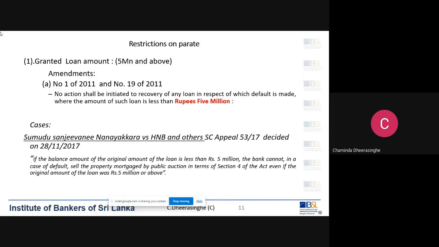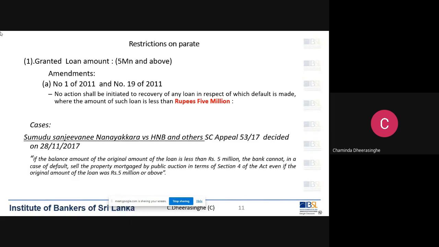It says if the balance amount of the original loan is less than 5 million, the bank cannot, in case of default, sell the mortgaged property by public auction in terms of section 4 of 1990, even if the original amount of the loan was 5 million or above. Even though the granted loan amount is 5 million, if at the time of default it is less than 5 million, then we can't go Parate.